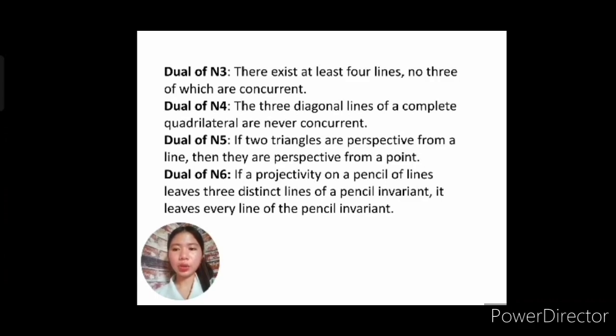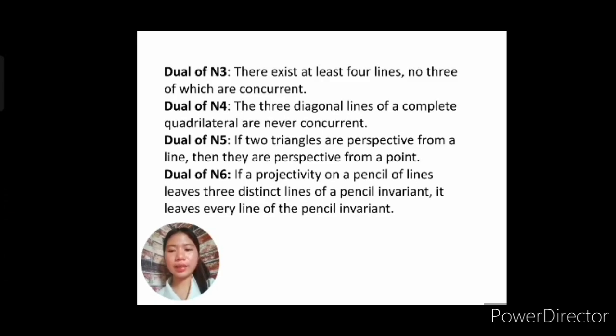Okay? So you notice the principle of duality in here. Next, in N4, the 3 diagonal points of a complete quadrangle are never collinear. The dual: the 3 diagonal lines, from points to lines, of a complete quadrilateral, the dual of the quadrangle, are never concurrent.